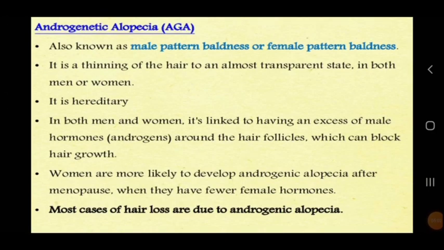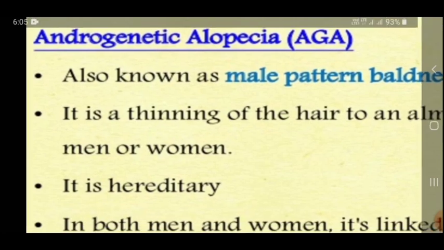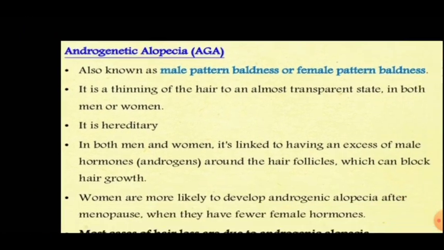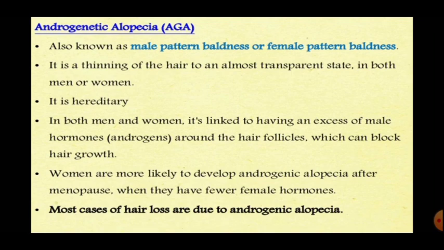Our next topic is androgenic alopecia. In the name androgenic alopecia, androgens are seen. Androgens are the male hormones that are produced in both males and females. It is also known as male pattern baldness or female pattern baldness. It is a thinning of the hair to an almost transparent state in both men and women, caused by the androgens. It is hereditary, meaning it is transferred from our parents.